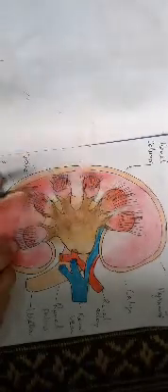Each kidney has nearly 1 million complex tubular structures called nephrons, which are the functional unit of the kidney. Each nephron has two parts, the glomerulus and a renal tubule.